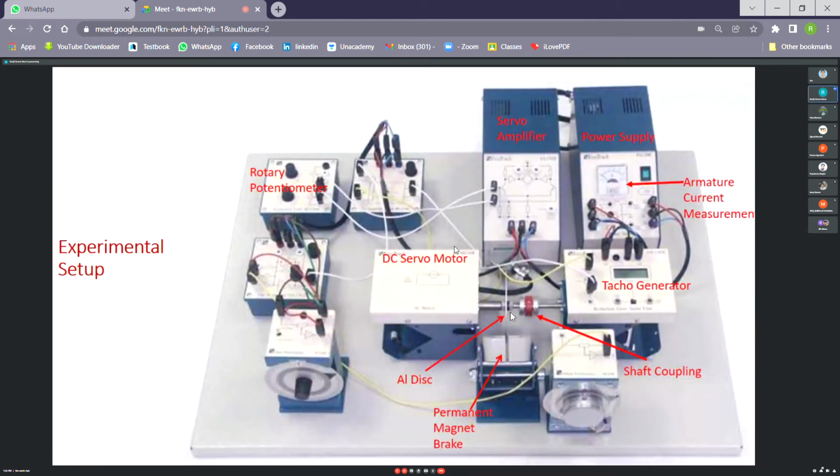will flow, and that eddy current will interact with this flux itself, so that it produces a torque which opposes the cause, that means the rotation by the motor. So by allowing the disc to rotate inside the magnetic field, we are actually applying a mechanical load on the motor shaft. This is called an eddy current brake. That's why this arrangement is called a permanent magnet brake or eddy current brake.